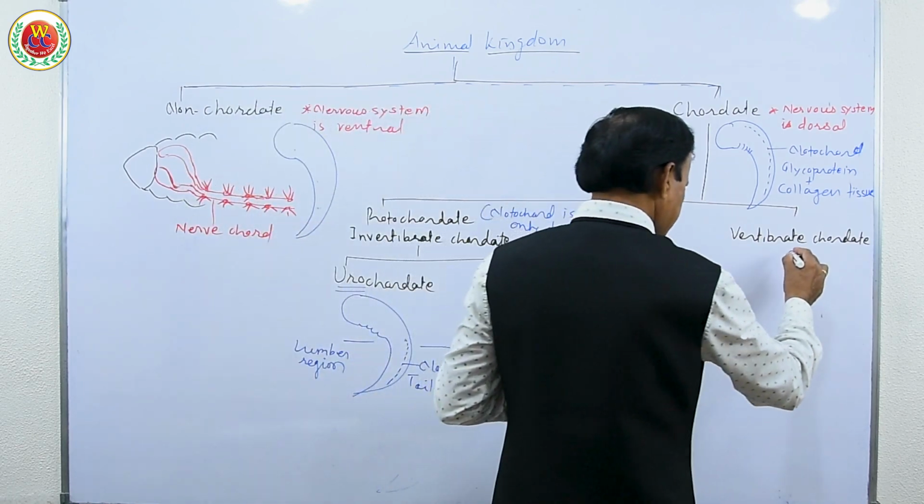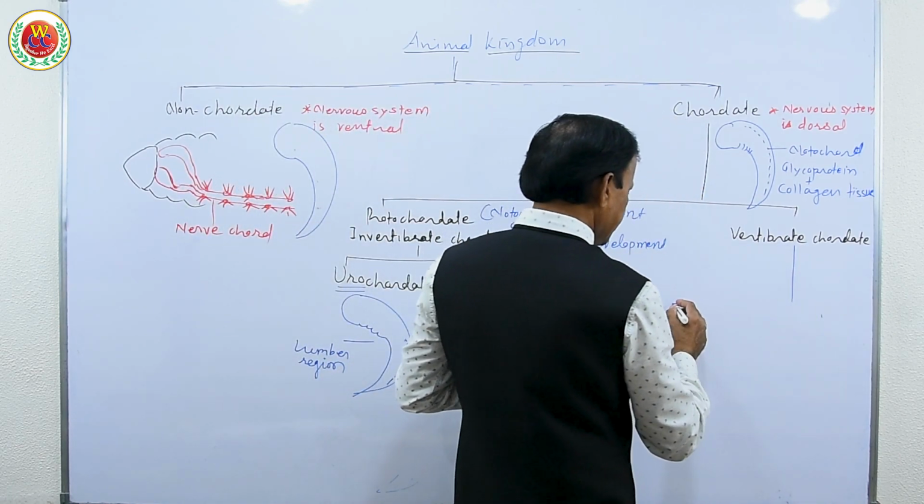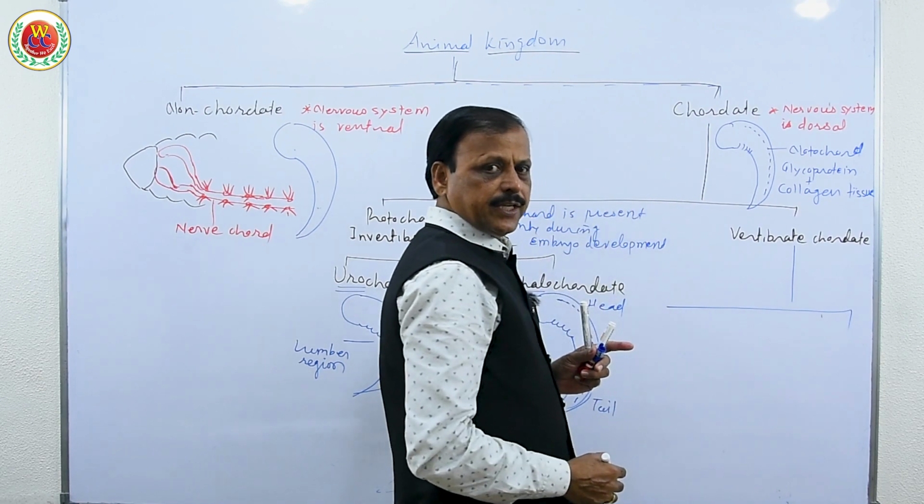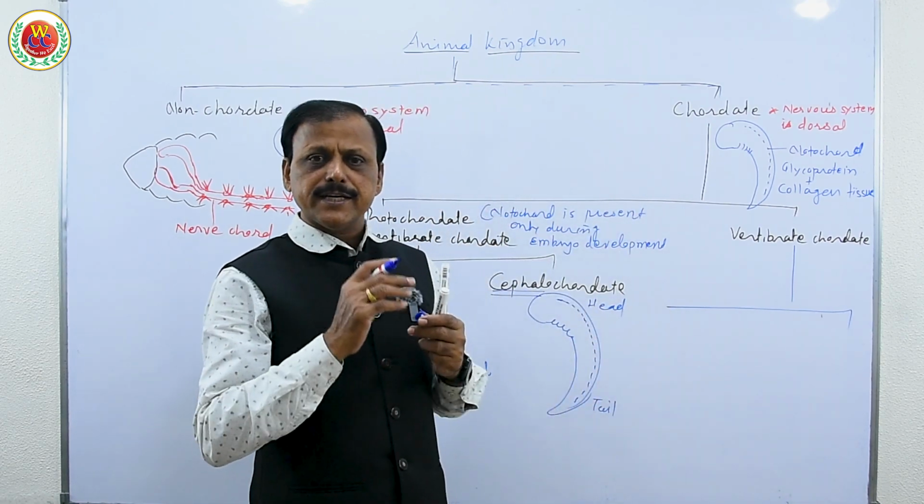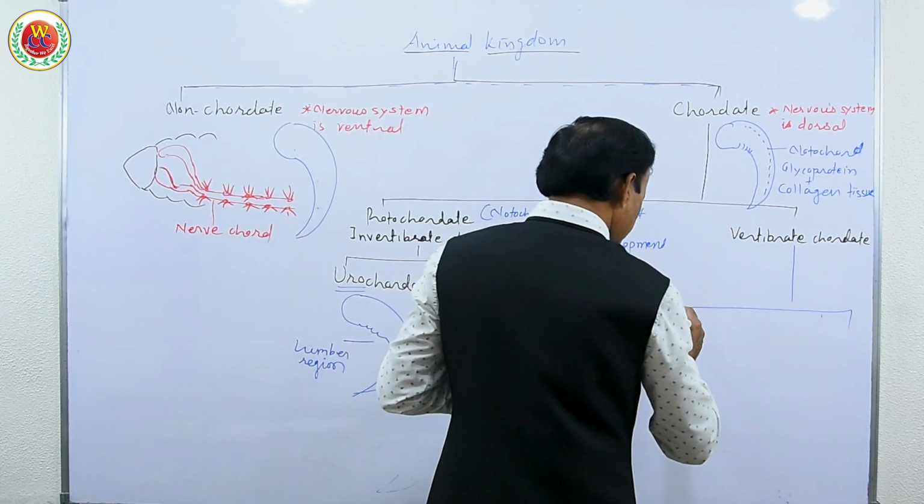In vertebrate chordates, they have a vertebral column, but again they are divided into those with a vertebral column made up of cartilage and those with a vertebral column made up of bone.